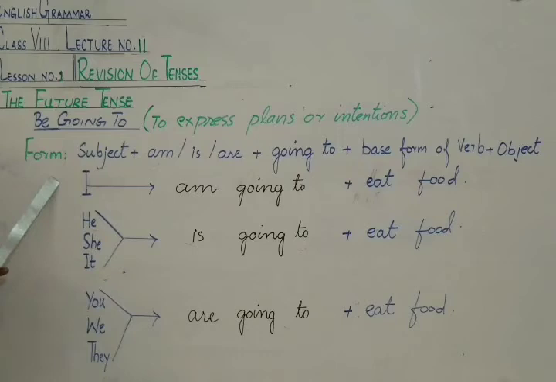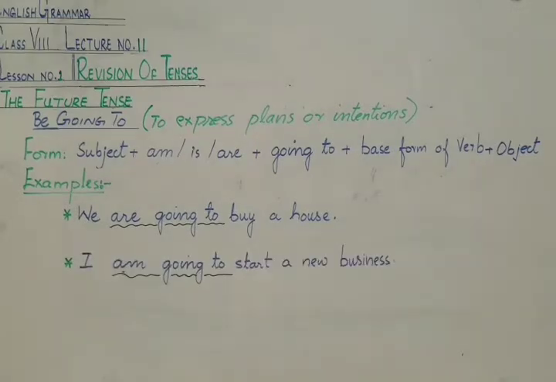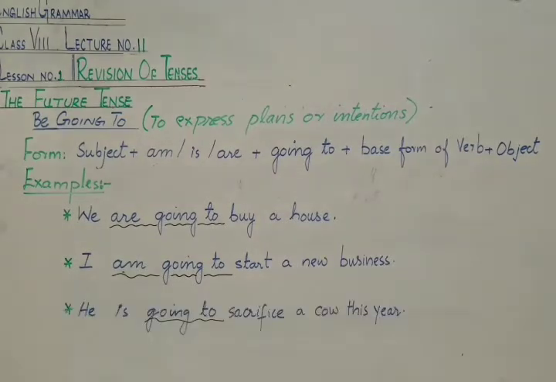I am going to eat food. He is going to eat food. You, we, they are going to eat food. For example, we are going to buy a house. That means we have a plan to buy a house. So, I am going to start a new business. It means I have a plan to start a new business. He is going to sacrifice a cow this year. It means he has a plan to sacrifice a cow this year.